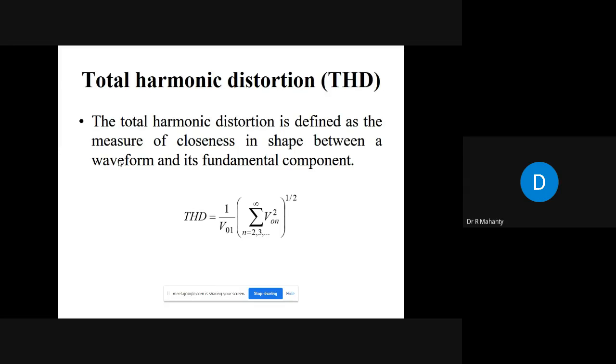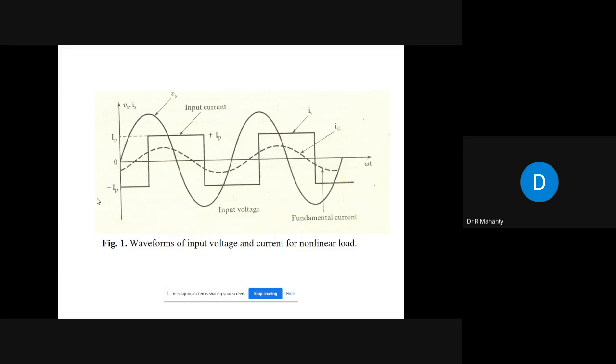That means if you have this waveform, which is a square wave, you have to see how close this waveform is with respect to a purely sinusoidal waveform. And that is the measure of total harmonic distortion. Okay. So total harmonic distortion gives you a measure of the quality of the waveform.